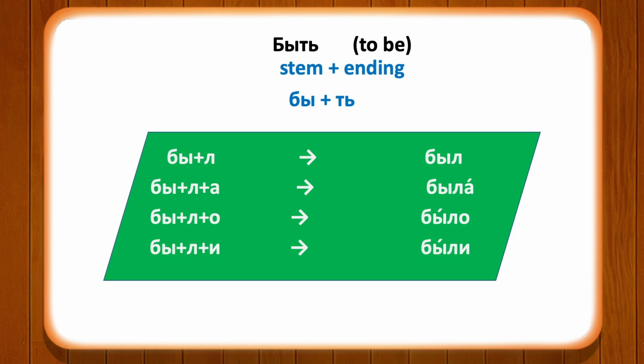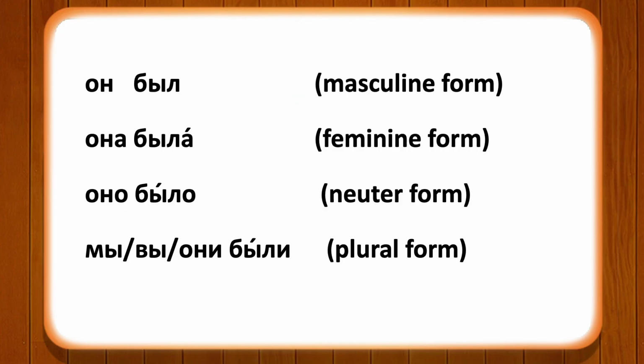For plural forms, it will be были. So the past tense form of the verb быть is был, была, было, были. It means was in the past tense. So я, ты, он был; я, ты, она была; оно было; мы, вы, они были.